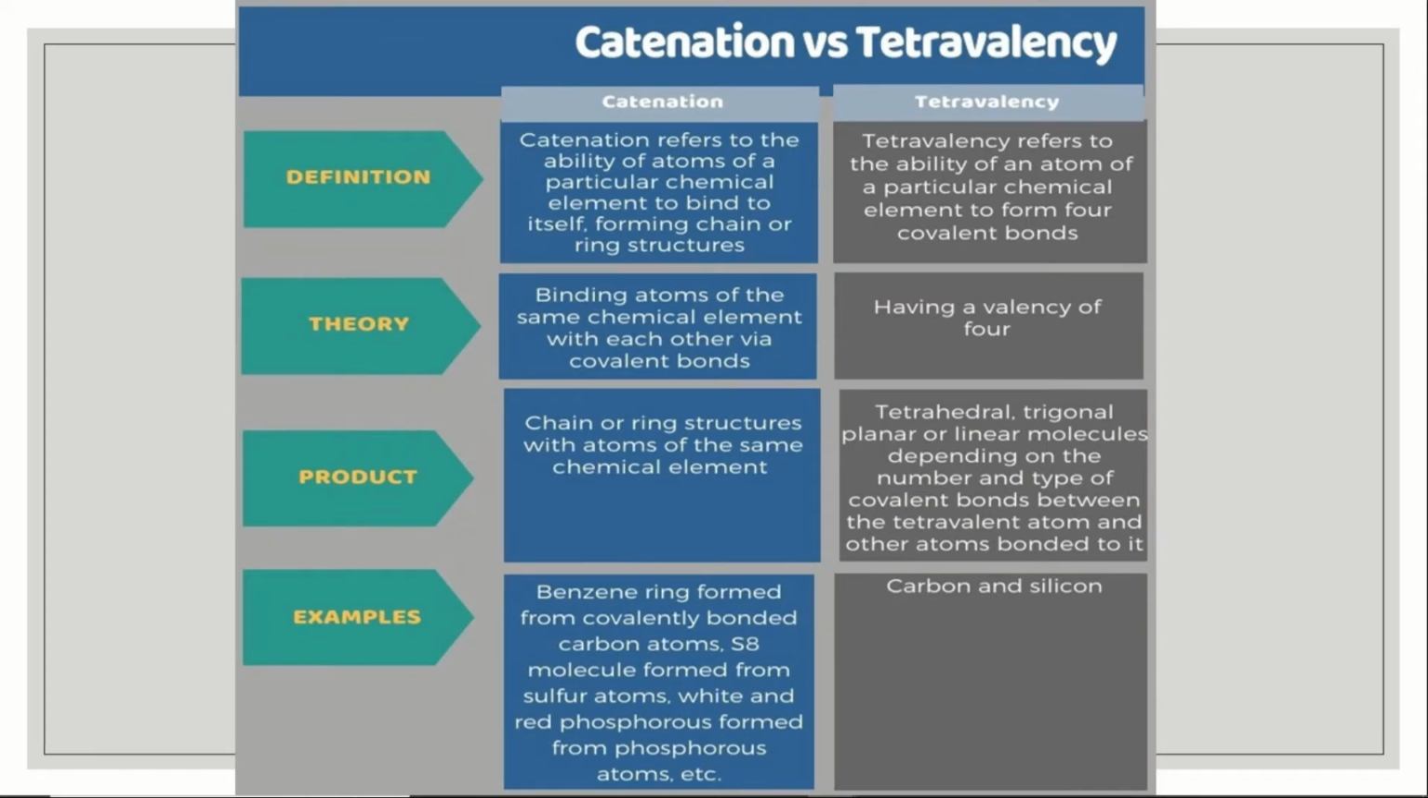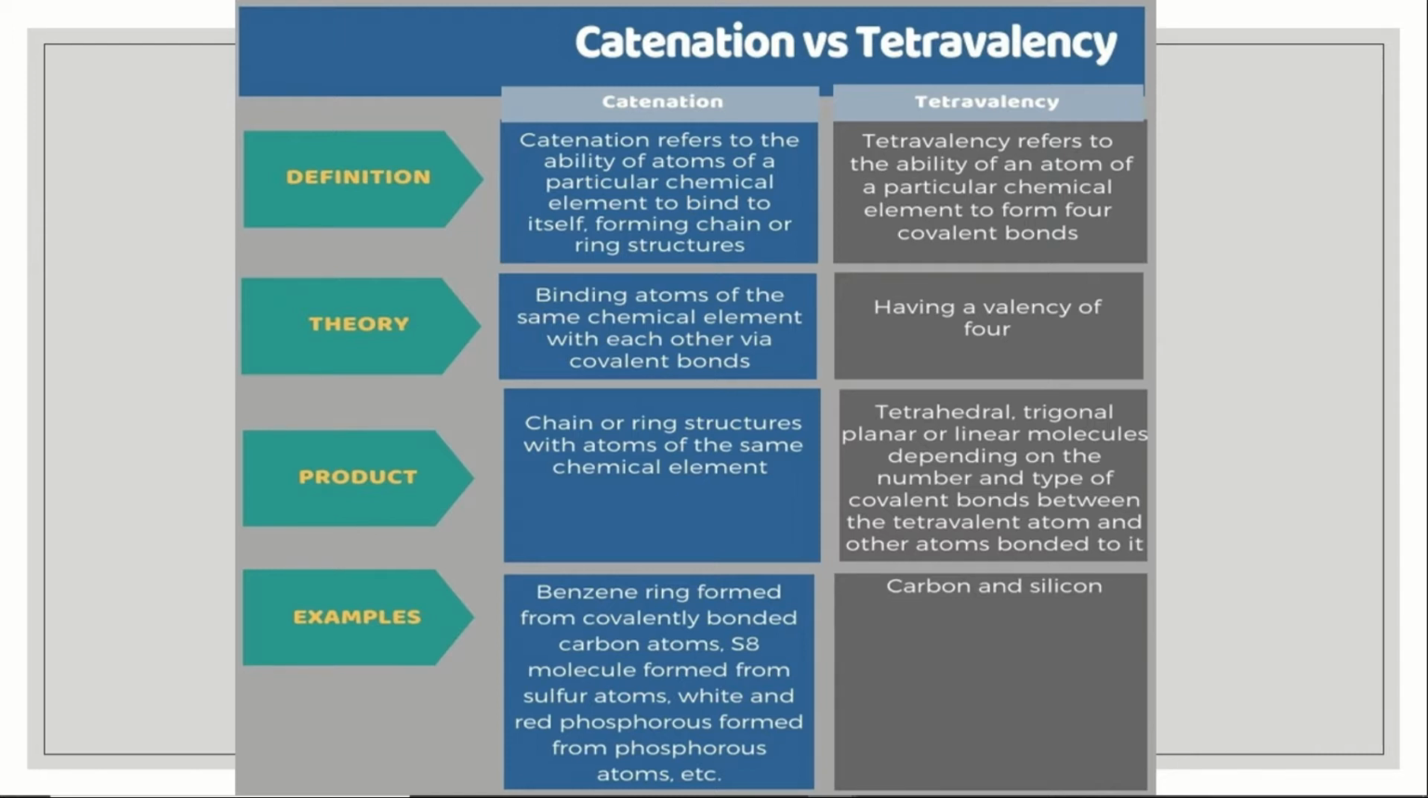Now let us know the difference between catenation and tetravalency. First is the definition. Catenation refers to the ability of atoms of a particular chemical element to bind to itself, forming chain or ring structures. Tetravalency refers to the ability of an atom of a particular chemical element to form 4 covalent bonds. So that is called tetravalent.